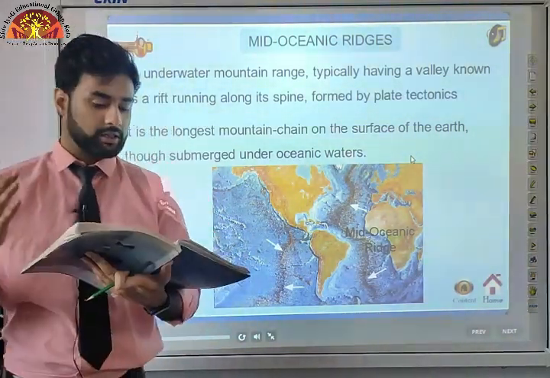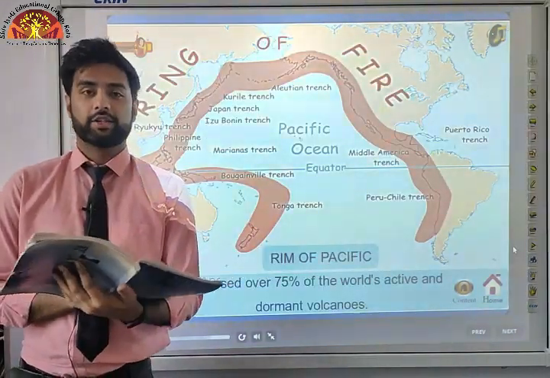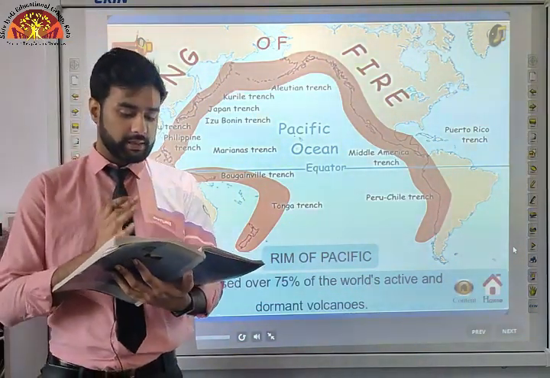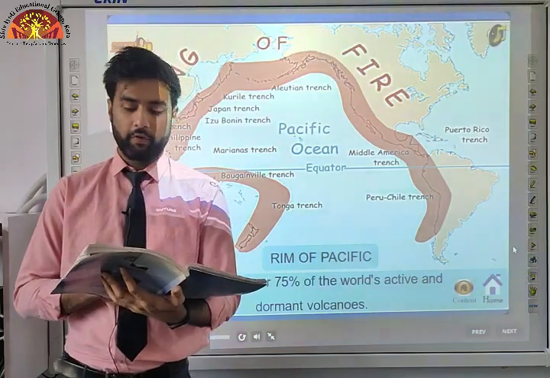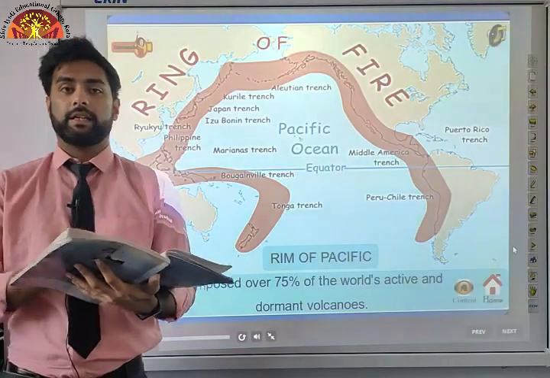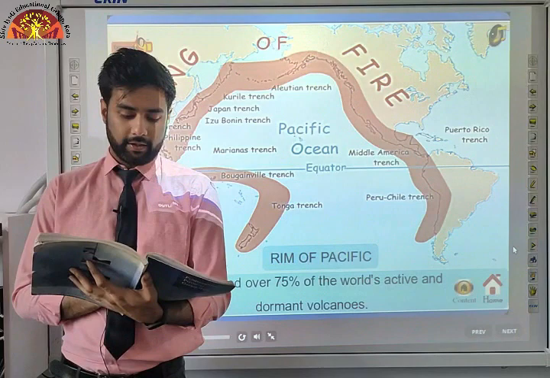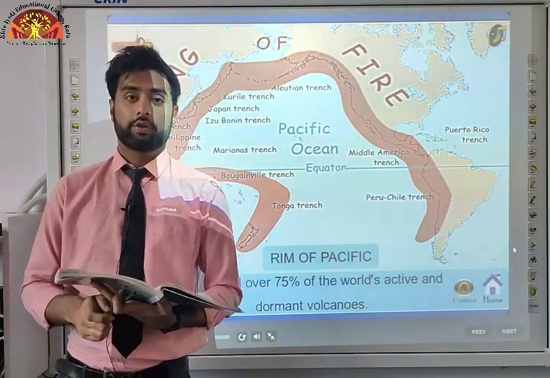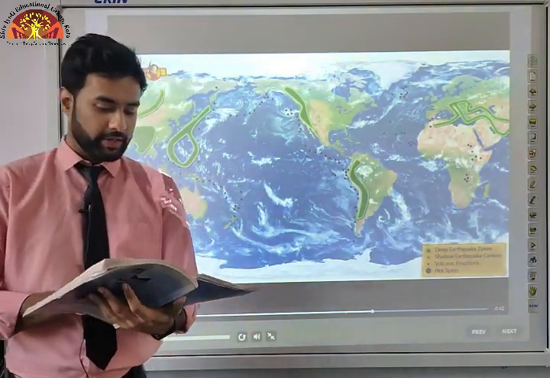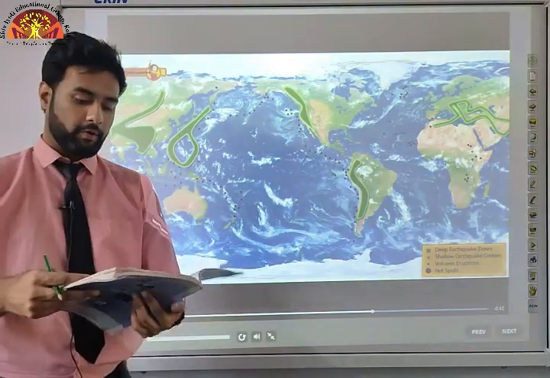About this we are going to cover now in our next topic, which is distribution of earthquakes and volcanoes. I hope you are all paying attention here. A study of the map shows the distribution of seismic activities and volcanoes, which is given in figure 4.2 of your book. There is a map given which shows the different volcanoes as well as the seismic activity of the ocean. You will notice a line of dots in the central part of the Atlantic Ocean almost parallel to the coastlines. You can see it in your book on map 4.2.